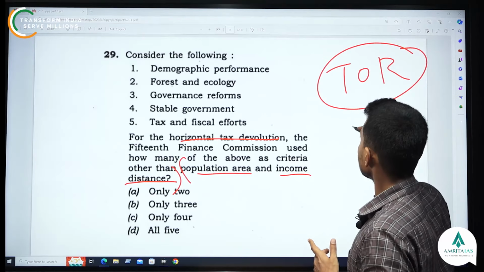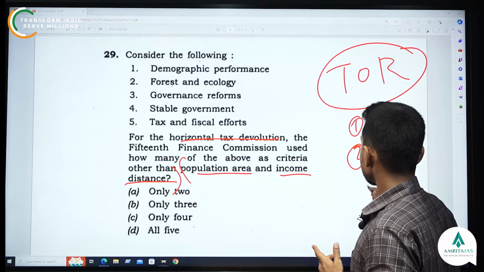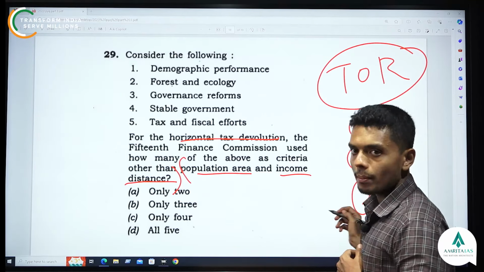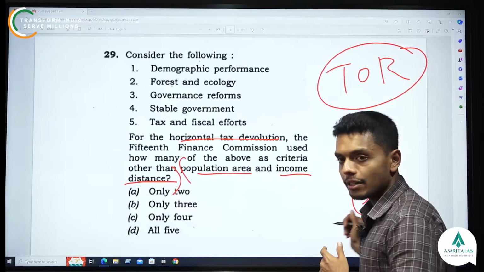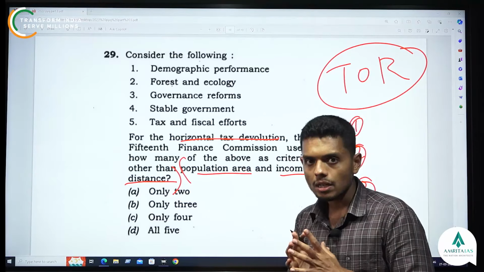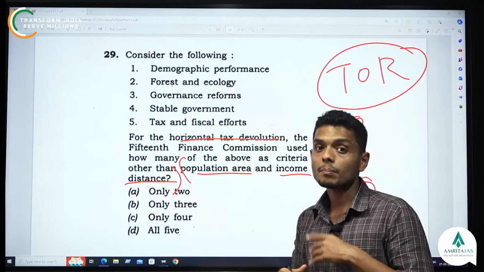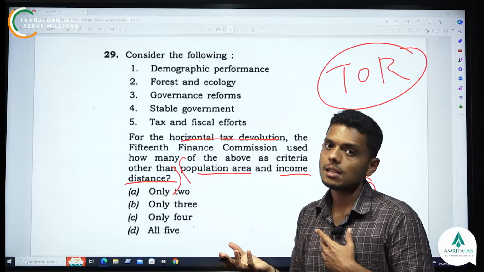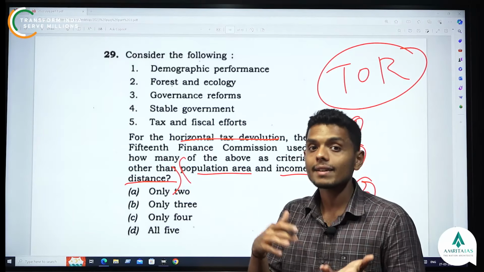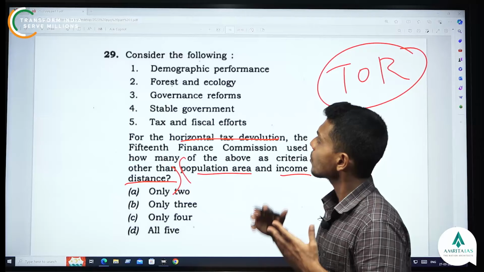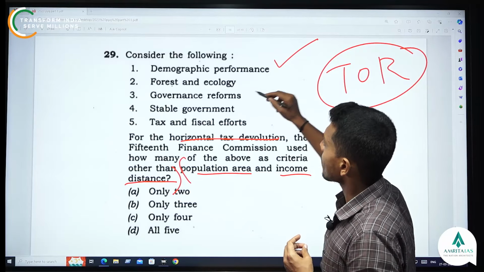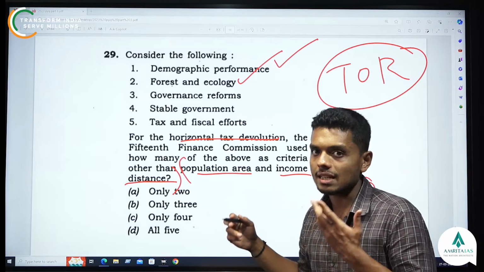And they have some indicators, and based on the performance of every state in these indicators, the money is given, right? So the 15th Finance Commission brought in some changes, different from the 14th Finance Commission's terms of reference. So if you see this, demographic performance, forest and ecology, yes, this is correct.